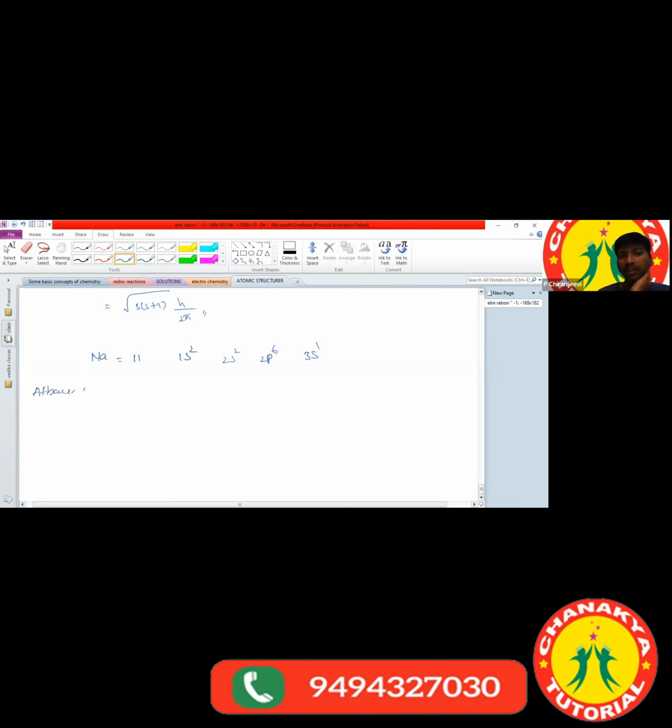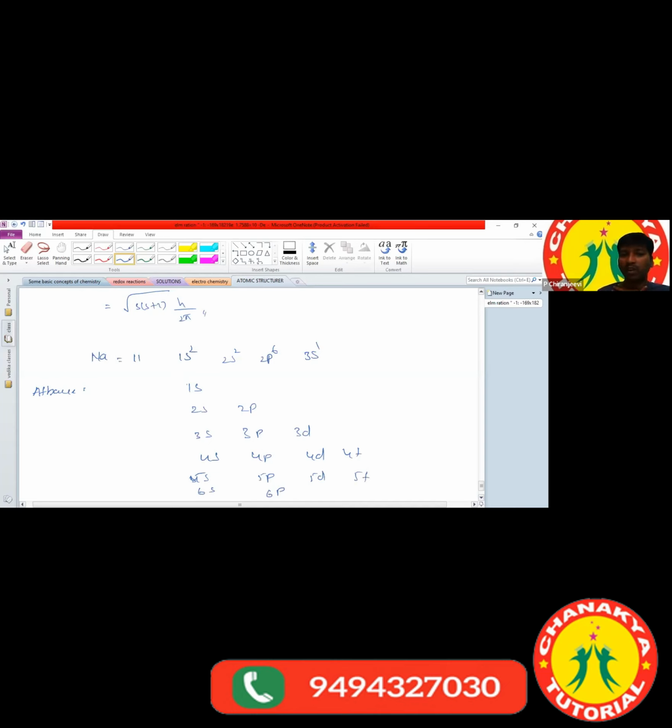Aufbau principle. Sir, what is meant by the Aufbau principle? The Aufbau principle explains the filling of electrons in orbitals. Sir, how can we explain it? The filling of electrons can be explained based on the Moeller diagram. That means 1s; in the second energy level we have 2s, 2p; in the third energy level 3s, 3p, 3d; and in the fourth energy level we have 4s, 4p, 4d, and 4f. In the fifth energy level we have 5s, 5p, 5d, 5f. In the sixth energy level we have 6s, 6p.